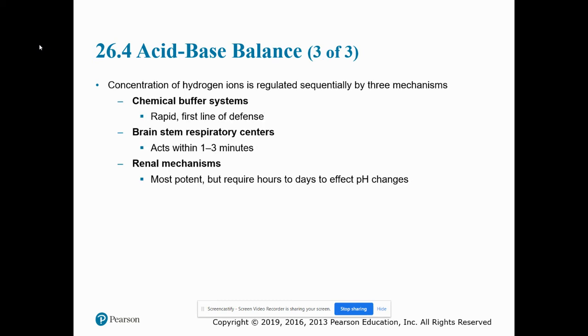The concentration of hydrogen ions is regulated sequentially by 3 mechanisms. We have the chemical buffer systems, the rapid first line of defense. Brainstem respiratory centers are going to act within 1 to 3 minutes. And then renal mechanisms, and these are going to be the most potent. However, they take a little bit longer, somewhere between hours to days to affect pH changes.